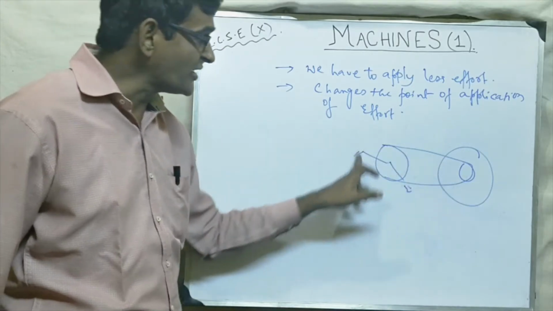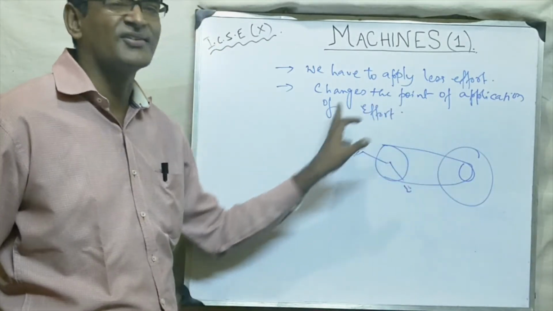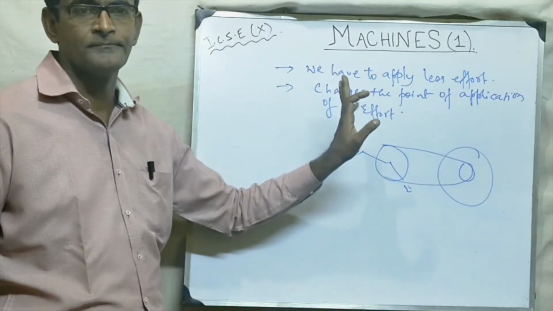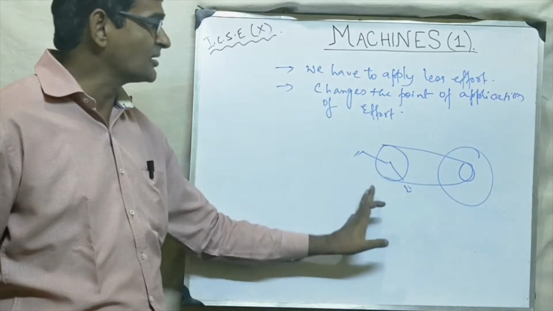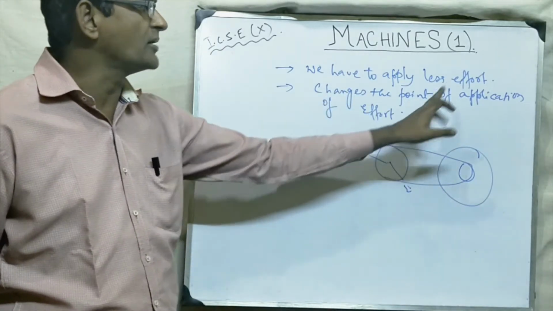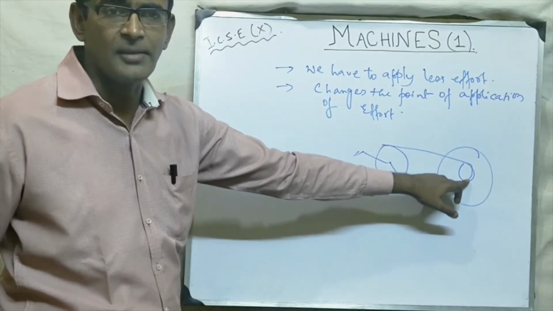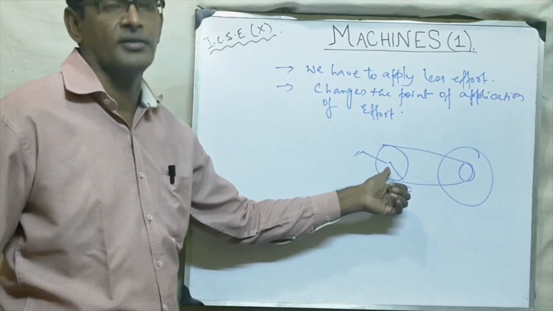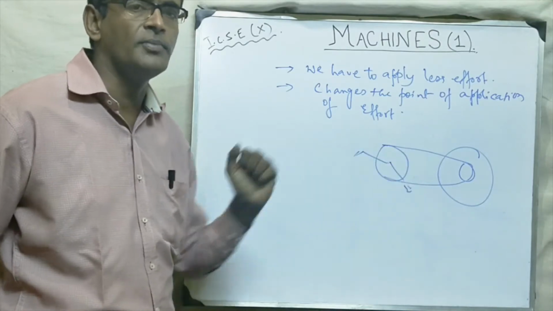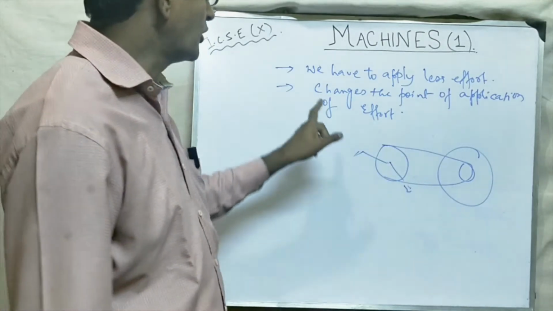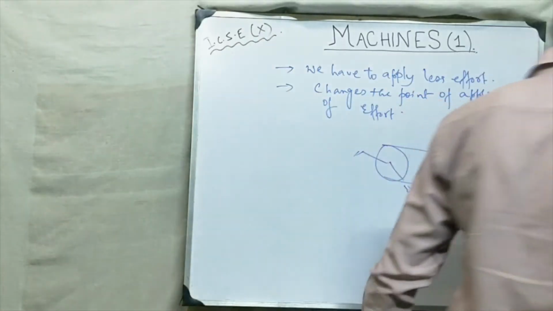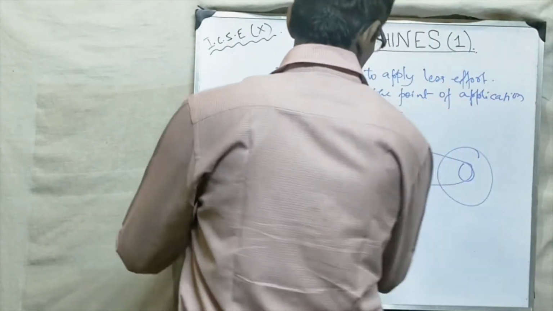So this chain pedal system is a simple machine which enables us to change the point of application. We are not giving the effort here at the back, we are giving the effort here. So this makes our job easier. Okay, so it changes the point of application of the effort.